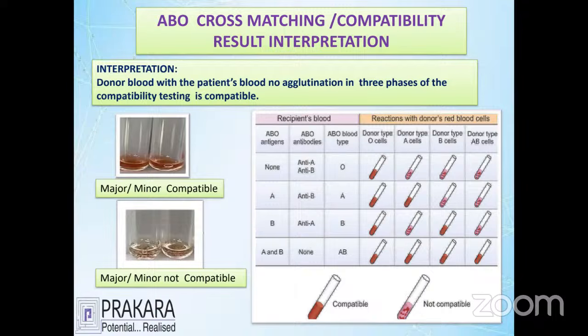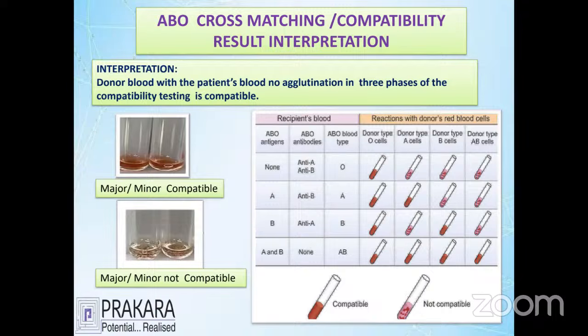Okay, so what is this called? Compatibility and incompatibility testing by blood group and Rh typing methods and by cross matching techniques. Okay, see the picture here about the different types, and how the blood groups are compatible with each other.